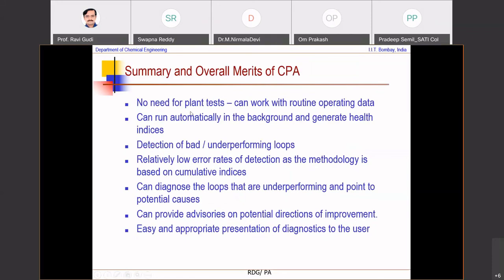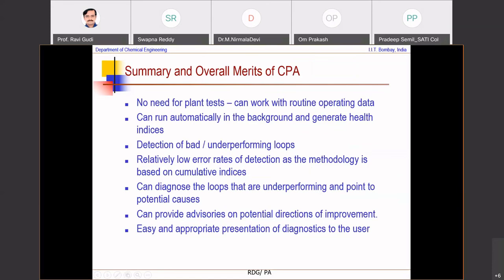So control loop performance assessment doesn't require extensive plant or any additional plant test. It works with routine operating data, runs automatically in the background, and generates health indices on a scale of 0 to 1. It can detect bad or underperforming loops. It has relatively low error rates of detection because the methodology is based on cumulative indices.